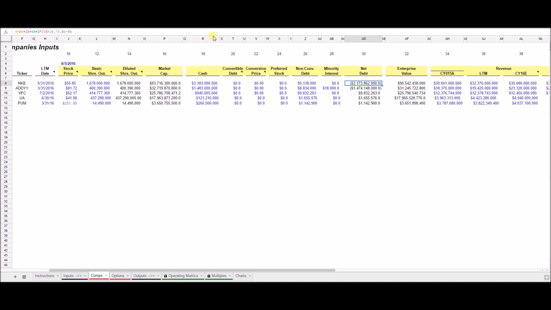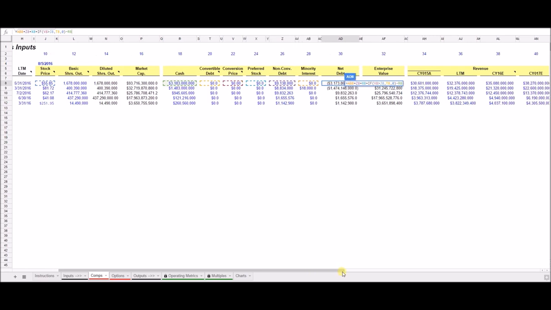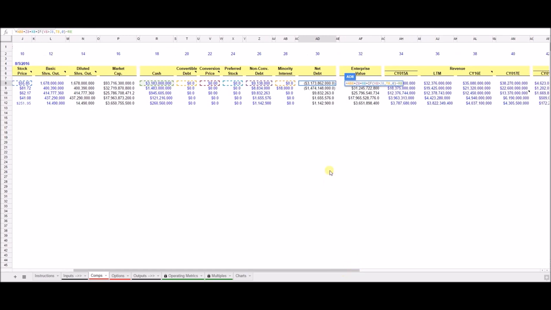And then convertible debt, conversion price, preferred stock, non-convertible debt, and minority interests are all the liabilities which can be listed. If you don't find these listed in the balance sheet, you can go to the company's reports and you can find them there, even though mostly the only inputs that you would need are cash and non-convertible debt.